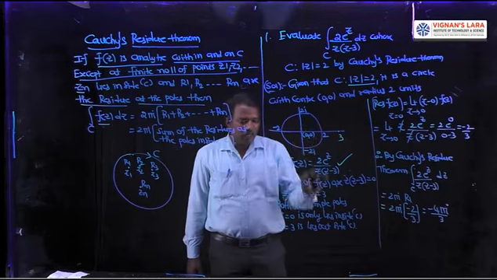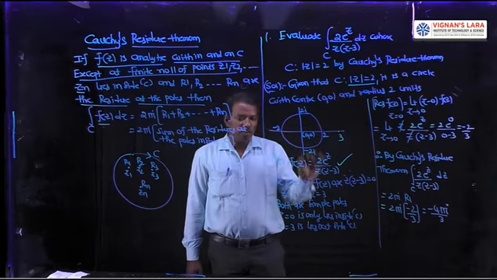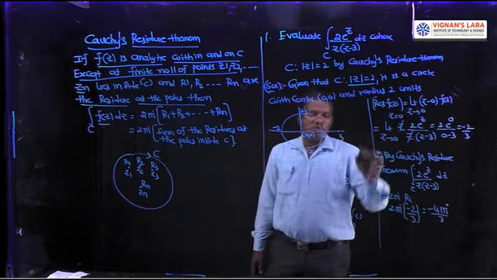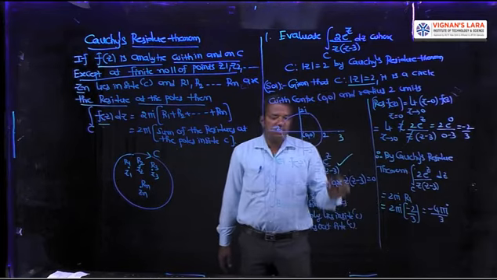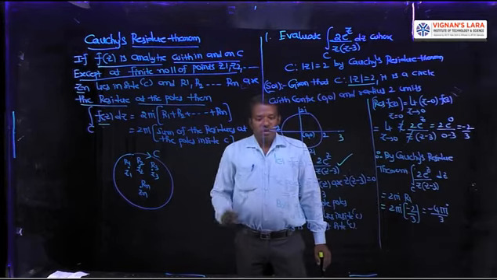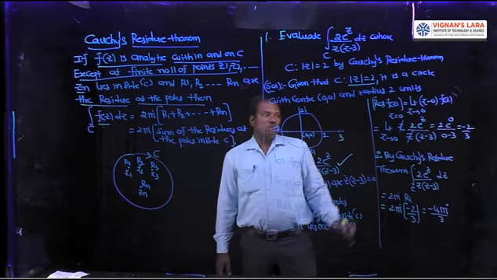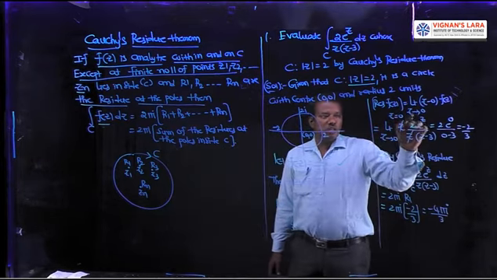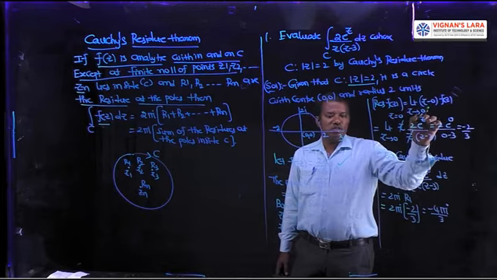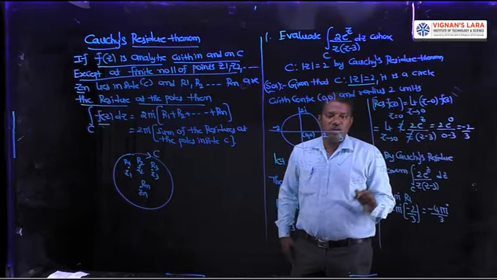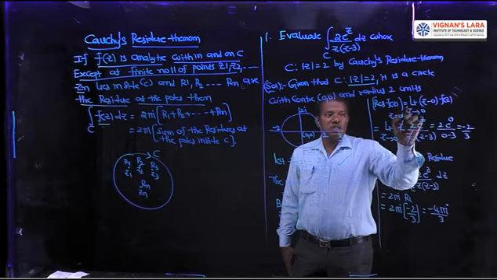Then we are calculating the residue of f of z at z equal to 0 only, since z equal to 0 only lies inside C. And z equal to 0 is a simple pole. So residue is limit z tends to 0, z minus 0 into f of z. The residue formula at the simple pole is z tends to a.